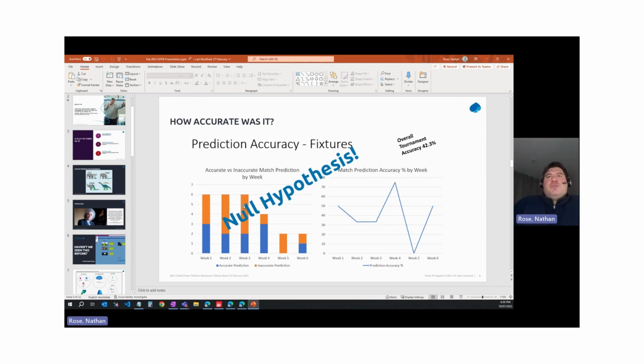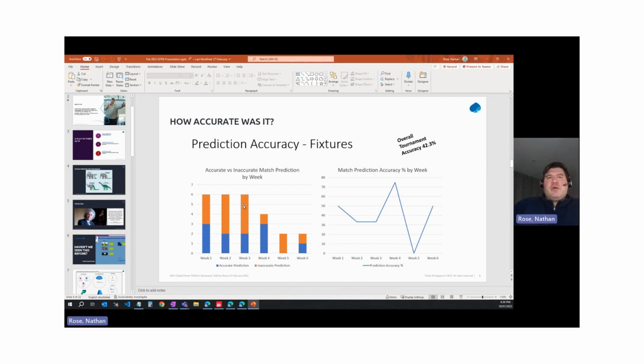Statisticians have a term that they call null hypothesis. And null hypothesis basically means we don't know if this result was predictive, if it was statistically significant. For example, I could create the world's most sophisticated predictive engine telling us that the grass on the pitch at the final at the World Cup this year is going to be green. Well, that's not really helpful, is it? Because the grass at the final has always been green since the beginning of time, and it will be green till the end of time. Grass is green. So creating a really sophisticated engine to let us know that grass is green isn't really helpful.